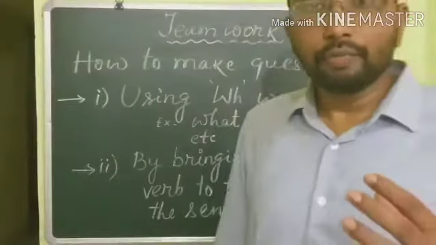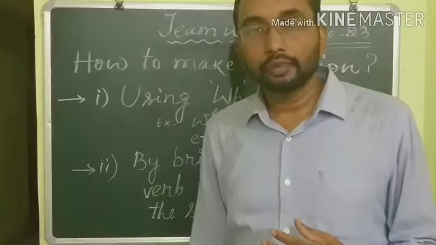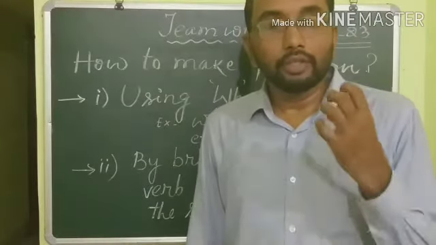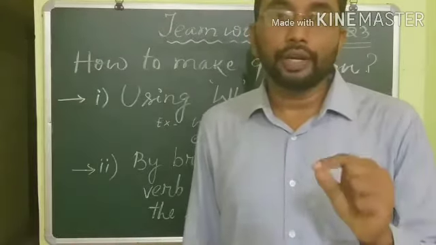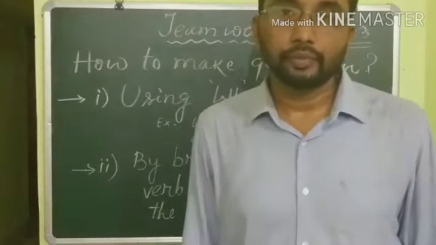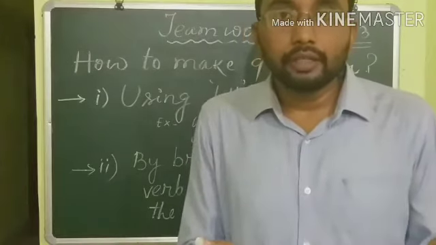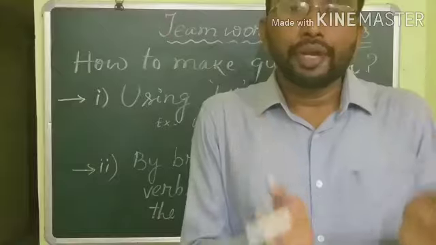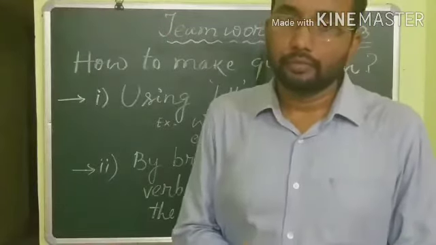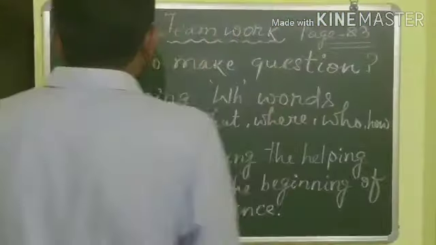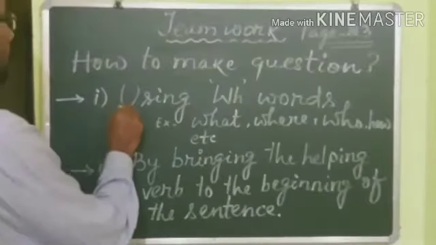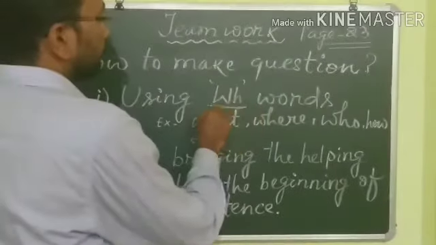Before going to your book, we will learn how to frame question. What are the different ways of framing question? Right? So, first one is using WH word.